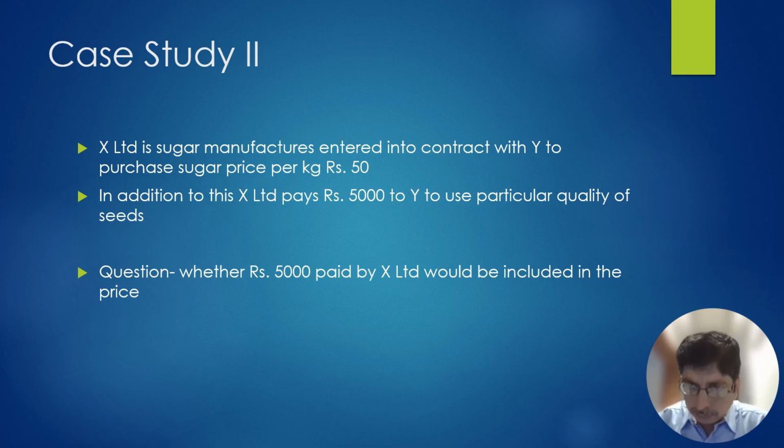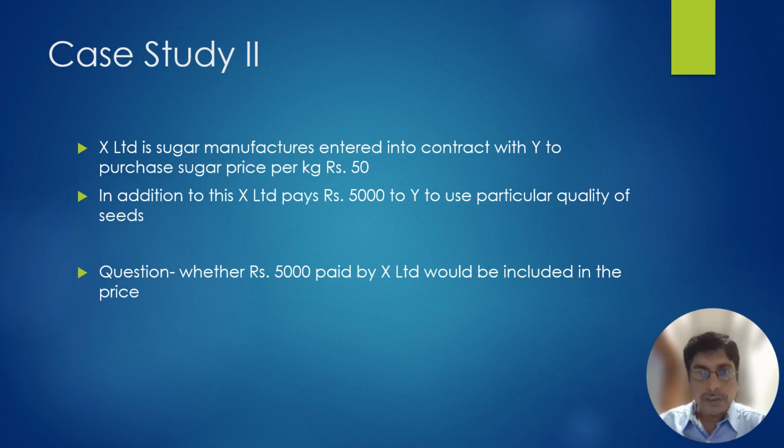Now, whether this 5,000 rupees is to be added in the transaction value: it is not, because it is not linked to per kg sugar. It may be related. This is X Limited's business expense, but it is not to be added in the per kg of sugar